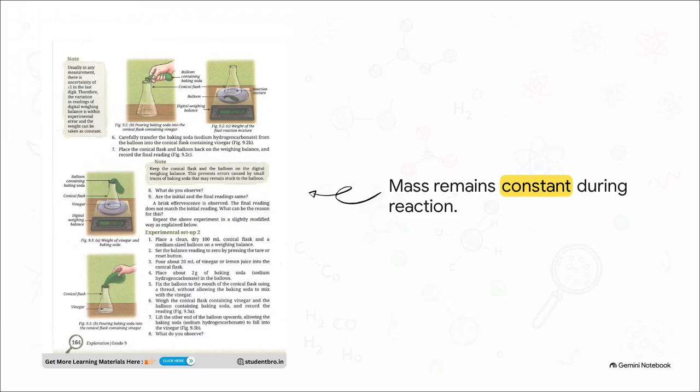Check out this setup. We've got a conical flask filled with vinegar and a balloon tightly sealed over the top holding some baking soda. When you lift that balloon and let the baking soda fall into the vinegar, boom, you get this brisk effervescence. It bubbles up wildly and the gas inflates the balloon. But look closely at the digital scale. Before the reaction, it reads exactly 22,500 grams. And after the reaction inflates the balloon, still exactly 22,500 grams. It doesn't change one bit.